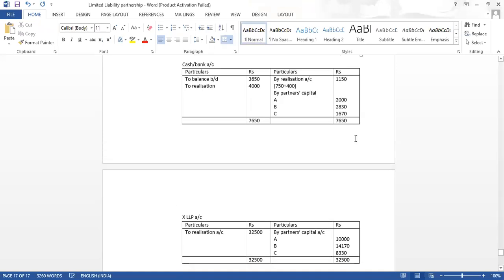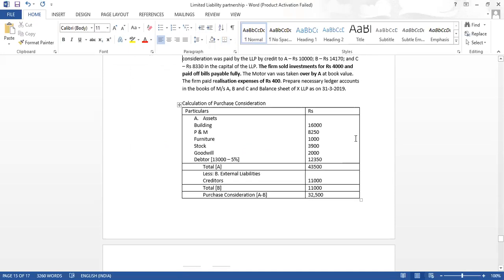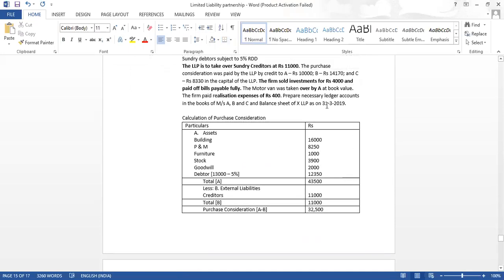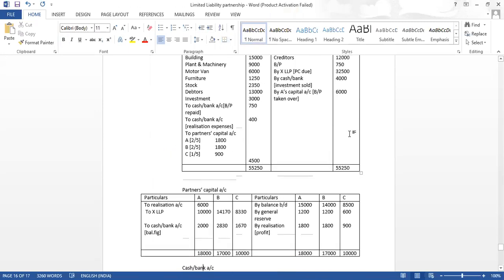Now they have asked us one more thing to prepare. What have they told? They have told ledger accounts in the books of ABC that we have done. They have also asked balance sheet of X Limited as on 31/3/2019. So we have to prepare one more thing.